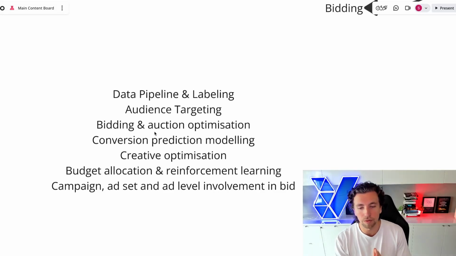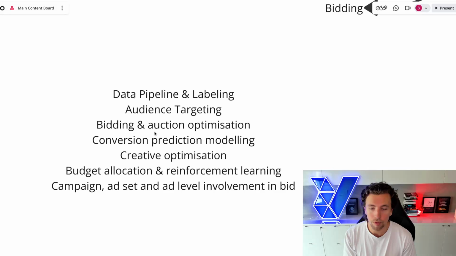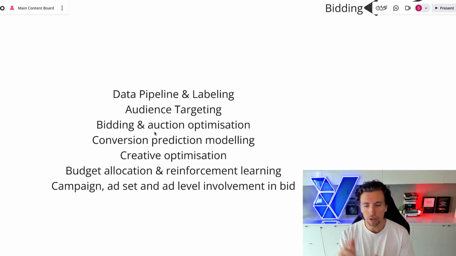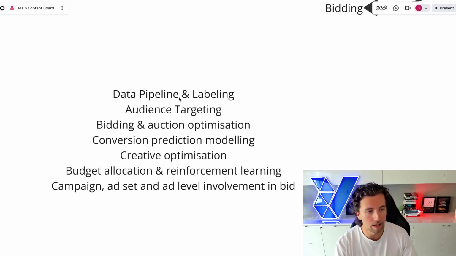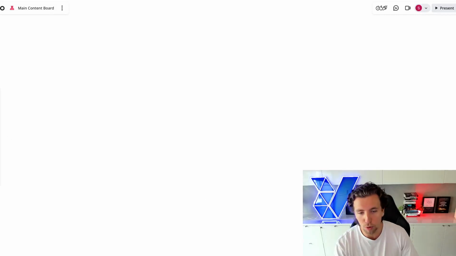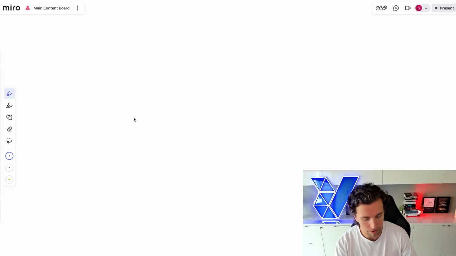And then lastly, we'll finish it all off with the big question. You have the account data, the campaign data, the ad set data, and the ad data. What's actually being used when you go and serve an ad in front of a user? How much of that is getting pulled into the decision making? Is the account imported? Can we ditch the account, start a new one, bring the pixel over, and bring all the data? I'll answer all of that, but we need to start at the very top. We need to start at the basics. And this is going to be a video where I draw, so I apologize in advance for this terrible drawing.